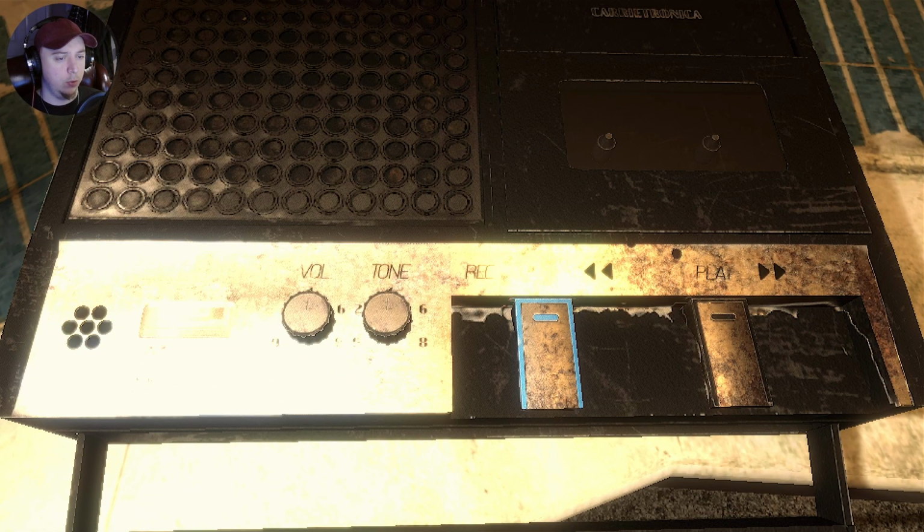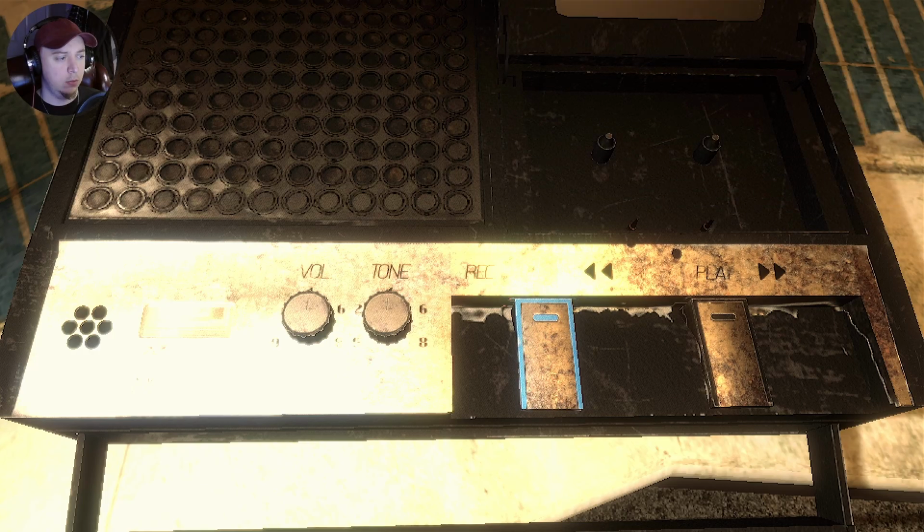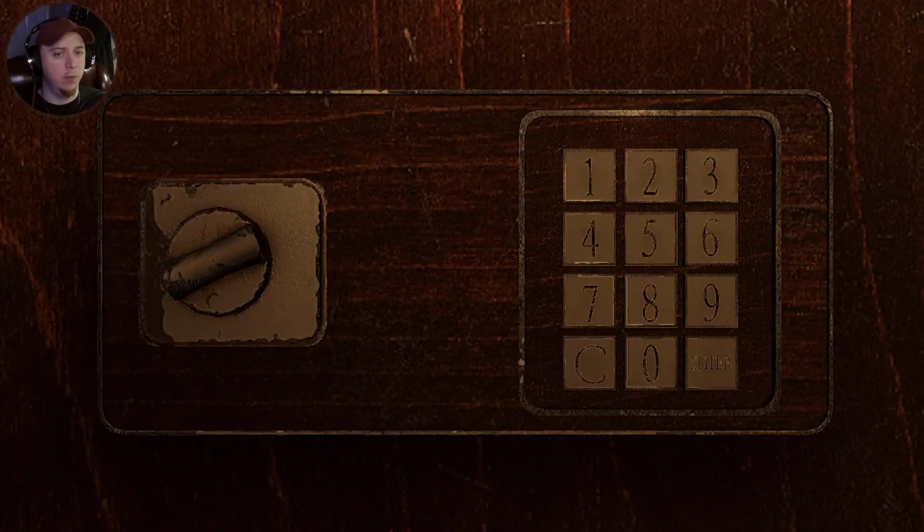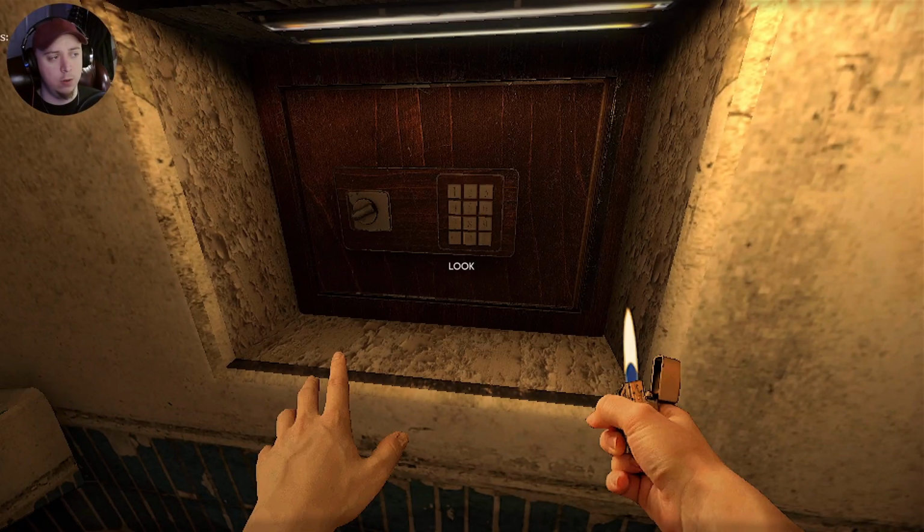Oh, okay, I didn't read that. Nice diegetic stuff here. Need to load a tape. Okay. Then we have a safe here, which we need a combination for.